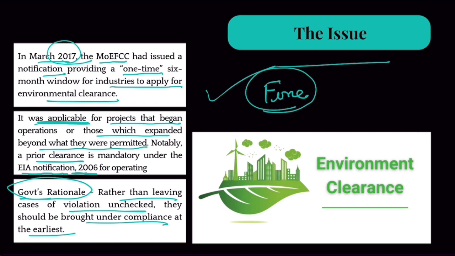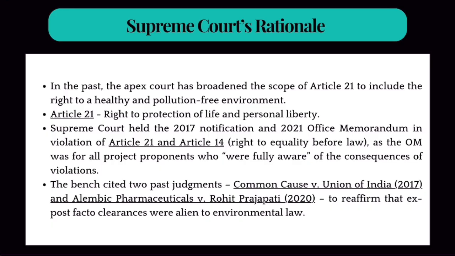They say that a fine isn't enough and rules are rules. You cannot give general forgiveness to people who have not followed the EIA notification 2006. This is not allowed. Retrospective clearances are not allowed. And what was the Supreme Court's argument?